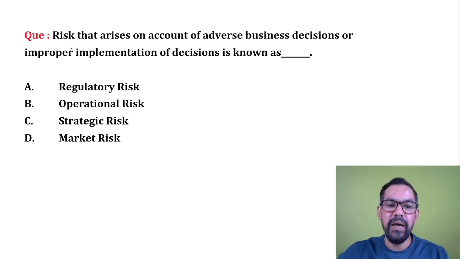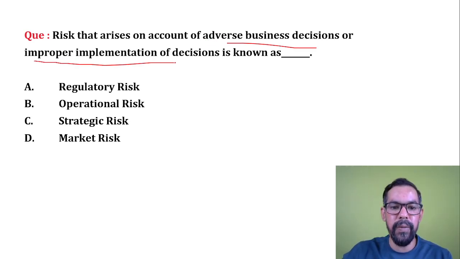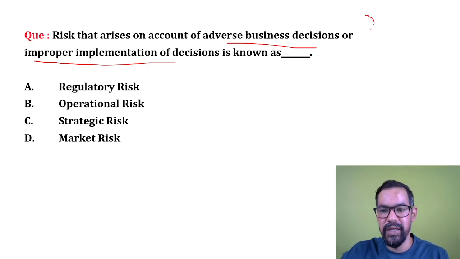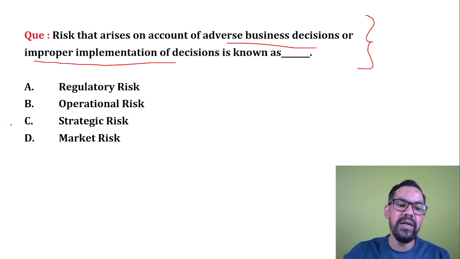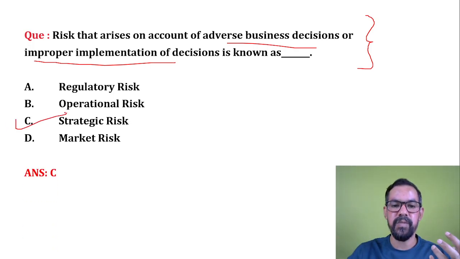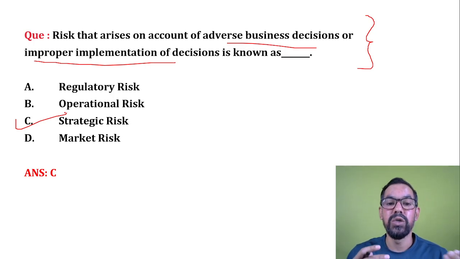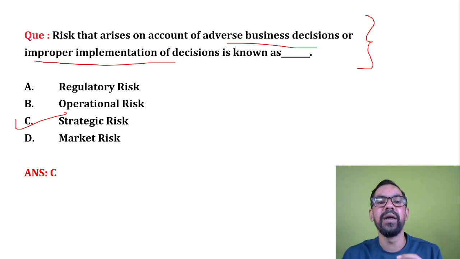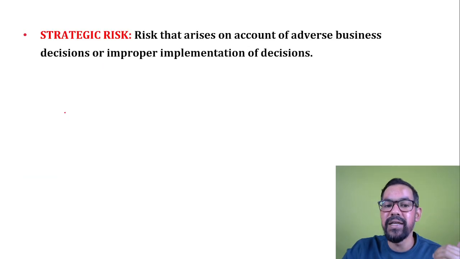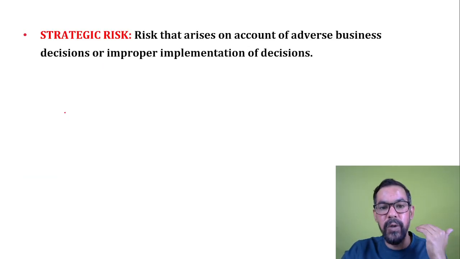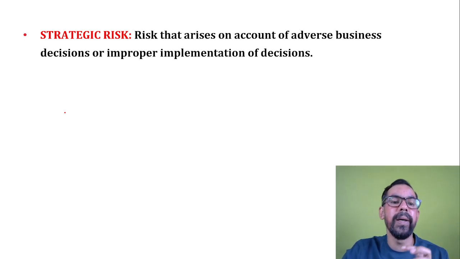Right. Next one, risk that arises on account of adverse business decision or improper implementation of decision. So I hope you remember this one. So what will be the correct answer? It is strategic failure. So when some wrong strategy is adopted by any company or any management, due to this wrong decision, they make some losses. So that is strategic failure. So they have a good plan, but at the time of implementation there is a failure in implementation. So that is generally part of strategic failure. Due to this failure, they face some losses. So that is generally known as strategic risk.